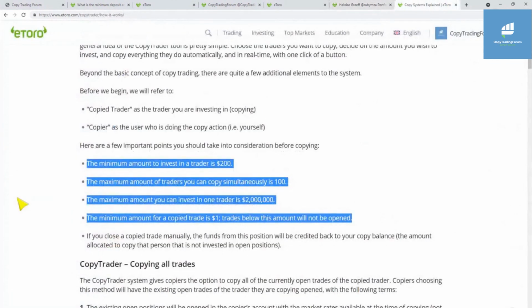But let's see here. Just on eToro, the minimum amount to invest is $200. The maximum number of traders you can copy simultaneously is 100 people, so you can only copy 100 people at one time. The maximum amount you can invest in one trader is 2 million. And the minimum amount for a copy trade is $1. Remember, each trade has to be $1. So 0.5% of the $200 that you invest has to be the $1. Trades below this won't open.